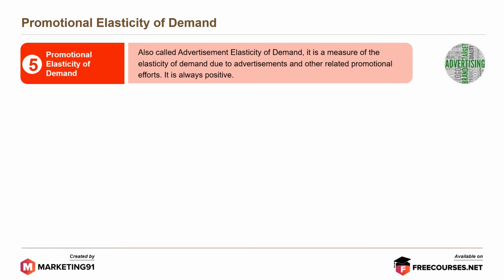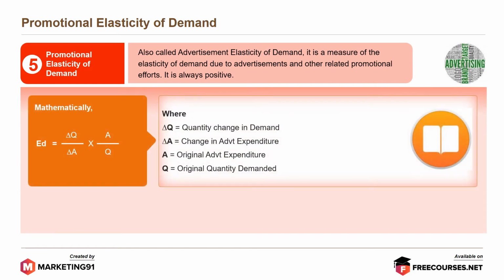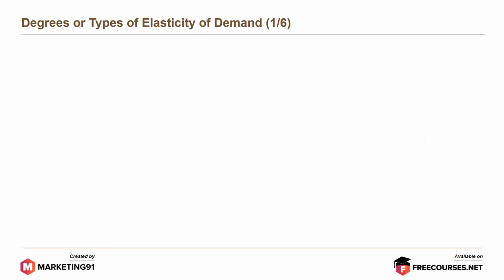Also called advertisement elasticity of demand. It is a measure of the elasticity of demand due to advertisements and other related promotional effort. It is always positive. Mathematically, it is equal to the change in quantity demanded divided by the change in advertisement expenditure, into the original advertisement expenditure divided by the original quantity demanded.